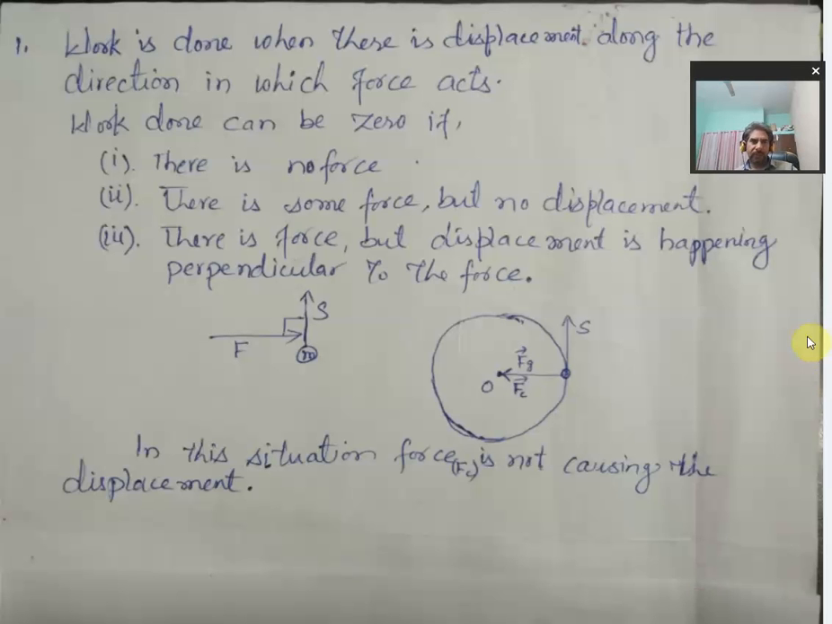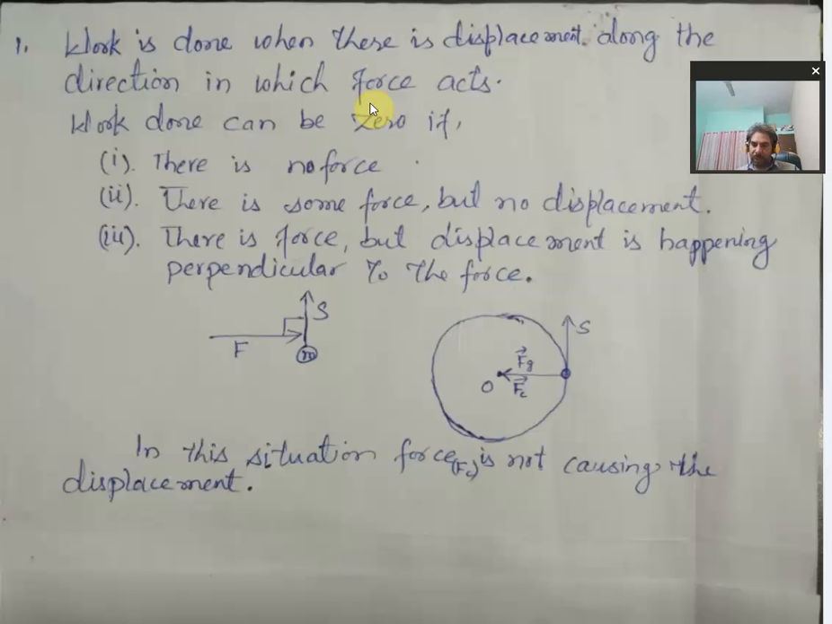Hello all. So the very simple definition of work is that we say that work is done in physics, particularly when there is some displacement along the direction of the force which is acting on the object. So it means that there must be some displacement along the direction of the force which is acting on the object. That means if there is no displacement along the direction of the force, in that case we say that there is no work done by that force.